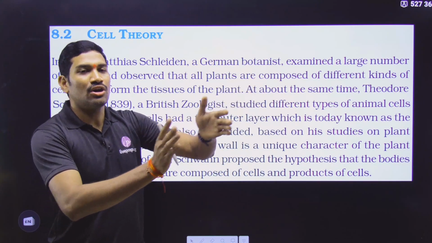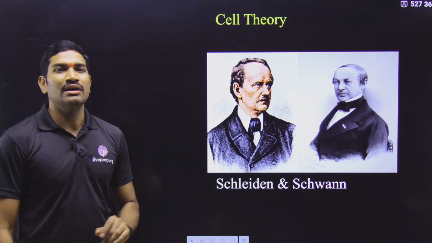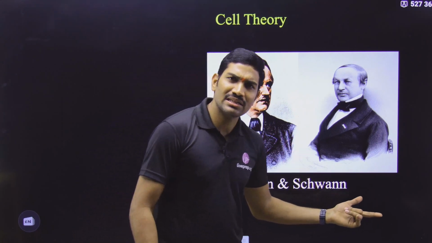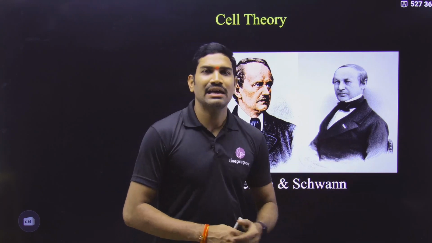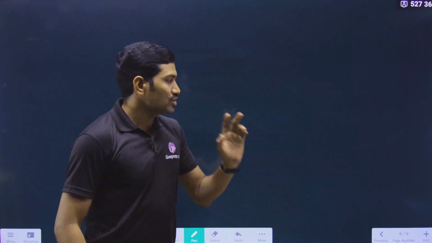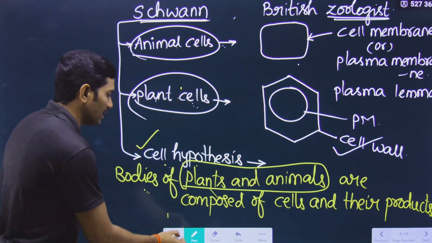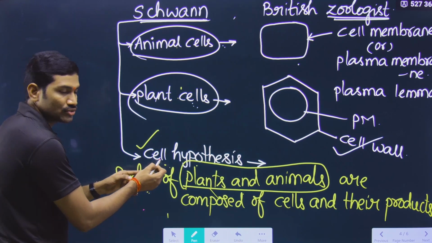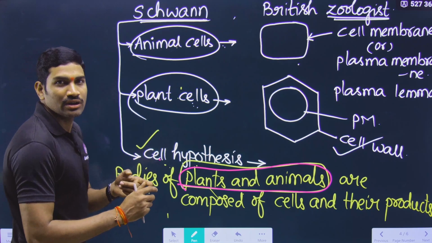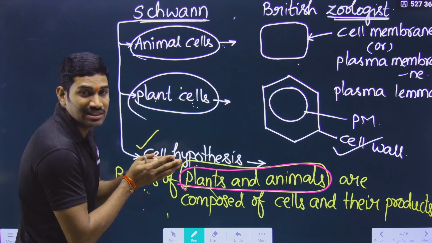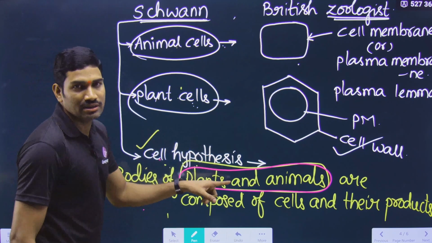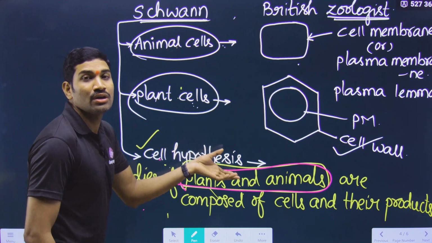Individually we have studied them. Now we are studying combinedly about the cell theory. This cell theory was proposed by Schleiden and Schwann. These scientists met each other, discussed, and finally modified Schwann's hypothesis. In Schwann's hypothesis, we studied only plants and animals. When Schleiden and Schwann met and discussed, they changed this cell hypothesis into cell theory. Please understand this, cell hypothesis was modified into cell theory.